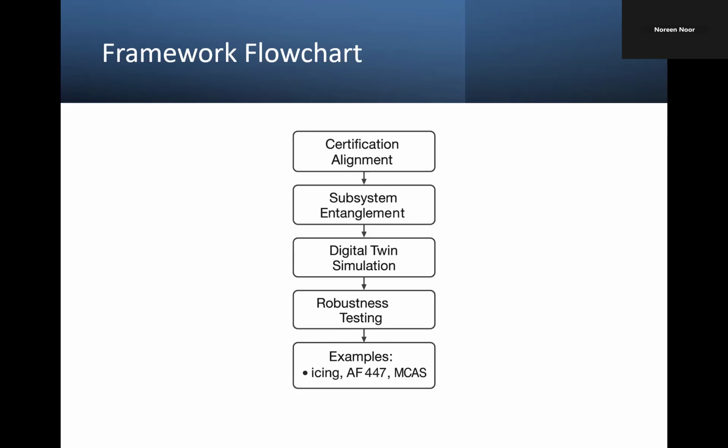So we can do this to check how it is going to work there. So overall, this flowchart represents a holistic aviation-centered approach to machine learning validation, something current tools are not already providing. So this is how this framework is actually supposed to work.